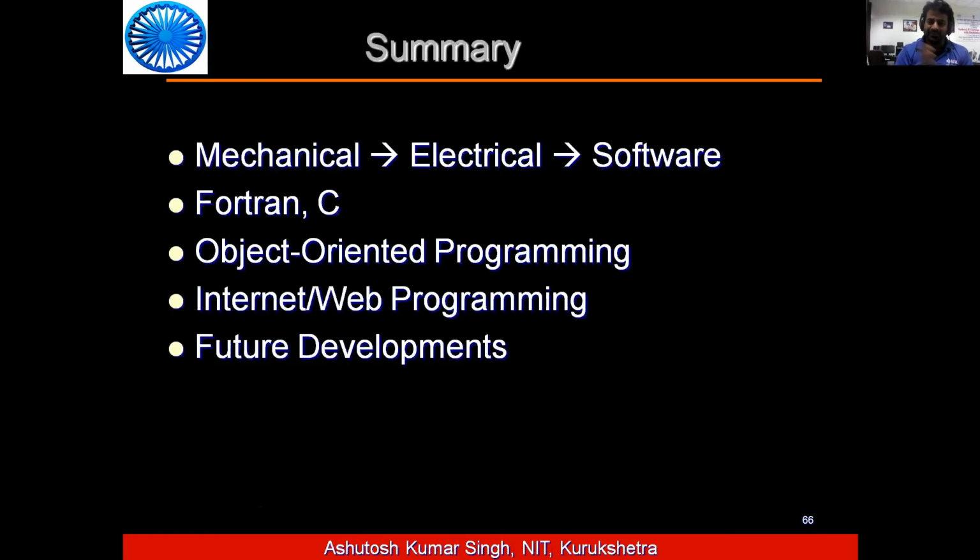So the summary of my talk: first, the computer started in the 18th century, going from mechanical to electrical, and then after that a lot of software came. We have seen different kinds of languages, Fortran and C, different programming things and future developments.